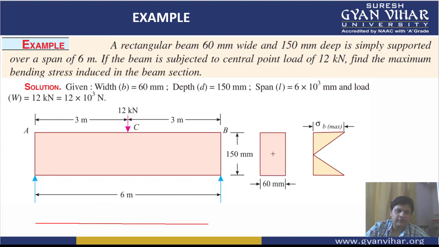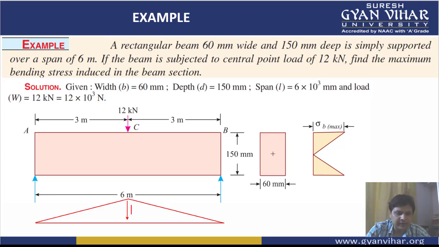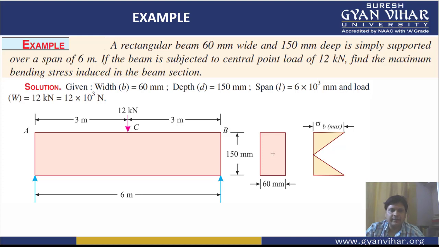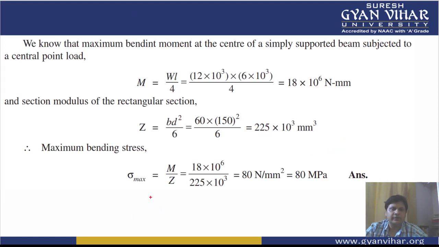If you remember, I have told you how to draw the shear force and bending moment diagram for such cases in which there is a point load, and if it is at the center, then it is very easy to calculate directly. If the load which is acting is W, the maximum bending moment you will get is at the point where the point load is applied, and it is equal to WL by 4. So we can calculate the value of this bending moment.